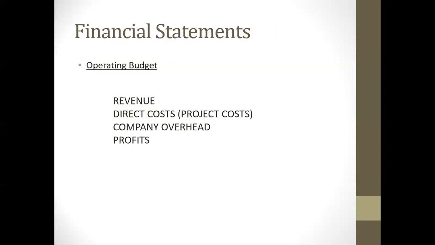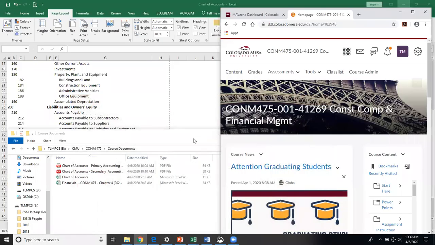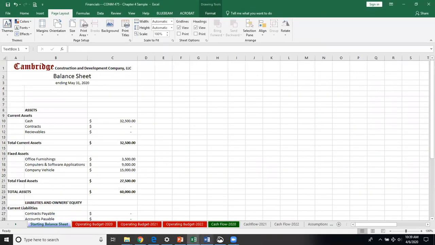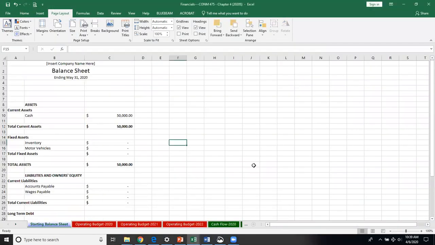Okay, so that takes me through what I want to show you from a PowerPoint. And what I'd like to do here really quickly is show you a couple more items. So first off, let me come back to this one. You will find this template in D2L. I'll show you where to go and get that in just one second.